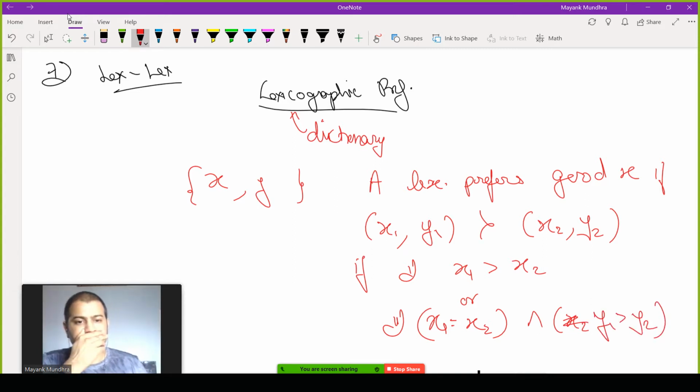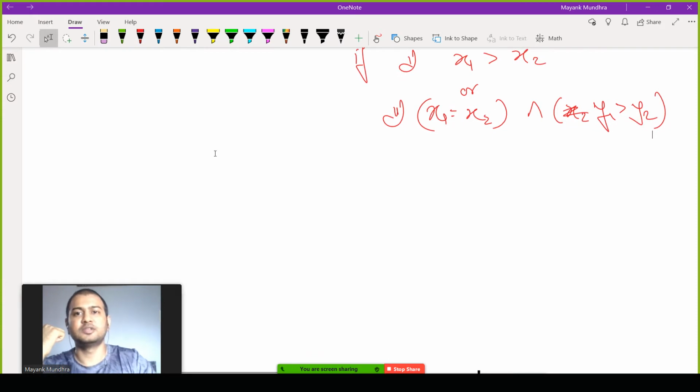So if the amount of good X is same, then I look at what is the amount of good Y. So first I look at good X, and if good X is more in one bundle, I directly choose that bundle. If good X is equal in two bundles, then I look at what is the quantity of good Y. So a good example of this is Olympic gold medal tally.